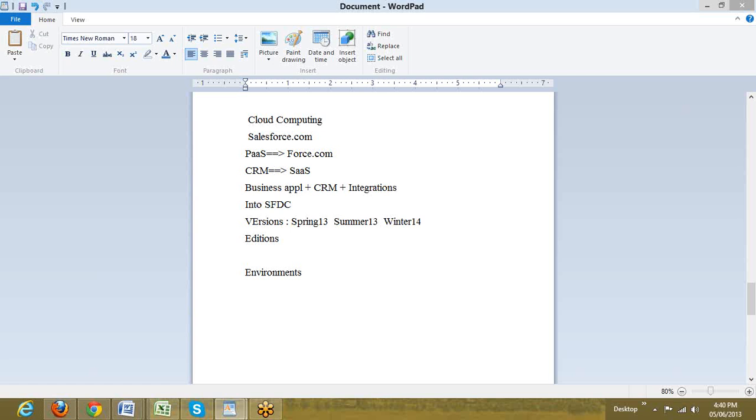It's in fact not 13. Winter 13 is already completed. The numeric is marked based upon the year in which the season ends. So this spring ends in 13, this summer ends in 13, but the winter which begins in this year is going to end in 14. So the versions are marked in this way. Followed by winter 14, we would be getting spring 14. So this generally continues: then summer 14, then winter 15. This is the pattern in which versions in Salesforce are marked.